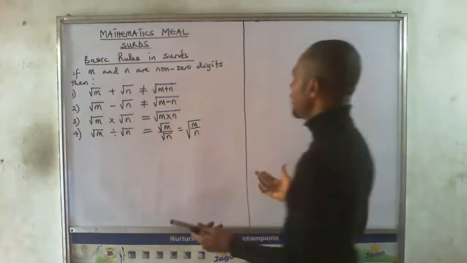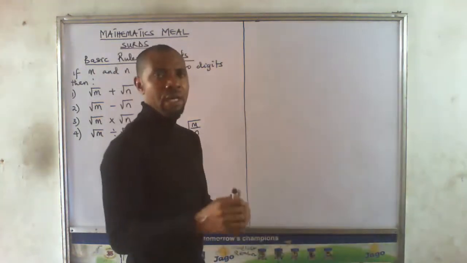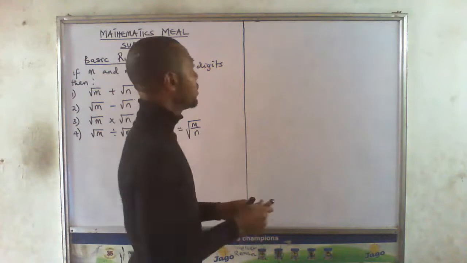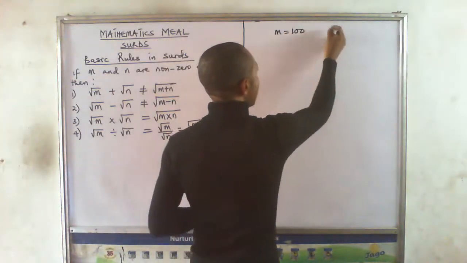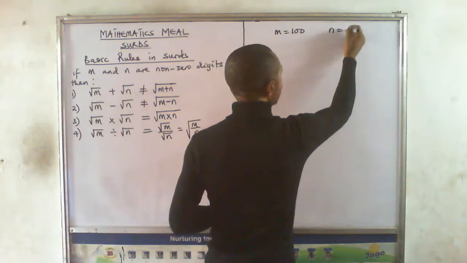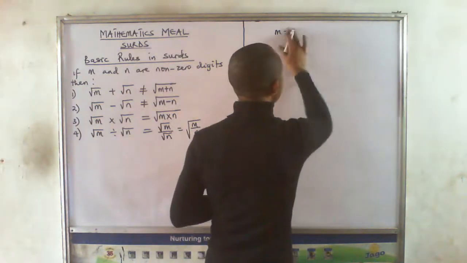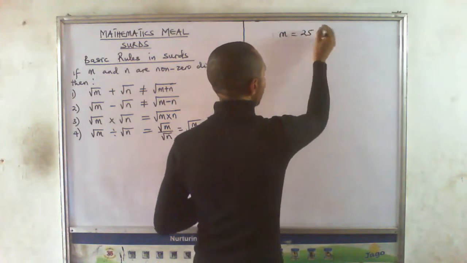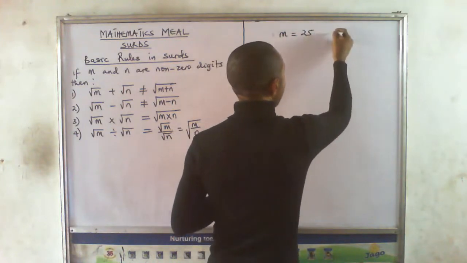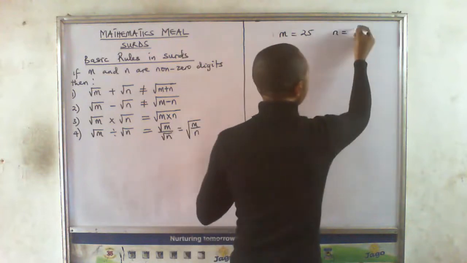Okay, let's take another number. Remember, I said I'm choosing random numbers that can give me perfect squares at the end of the day. Let's say that m is 100 and n is 64. Okay, let's use another number. Let's say m is 25, and n is, let's say, 16.